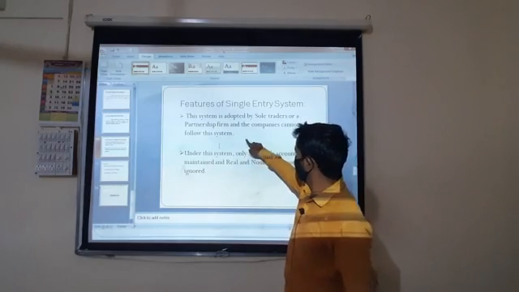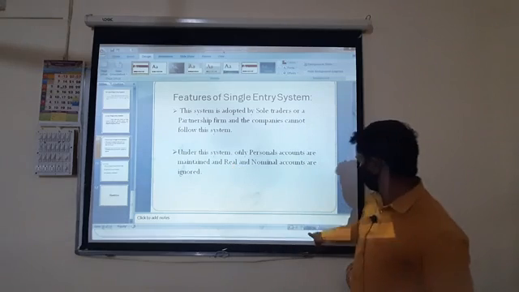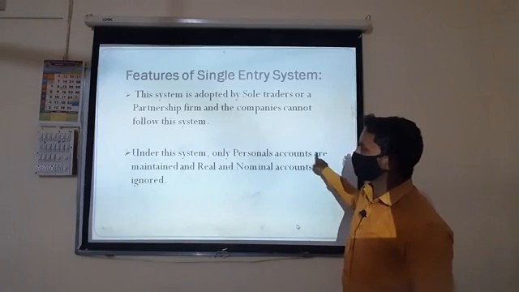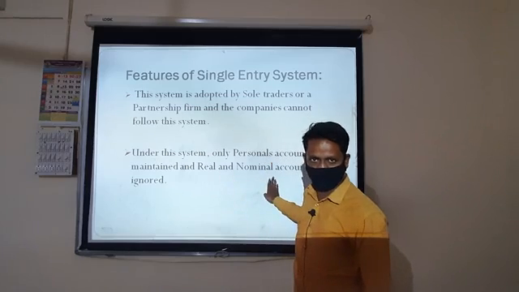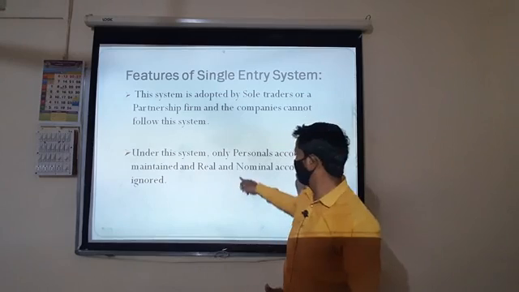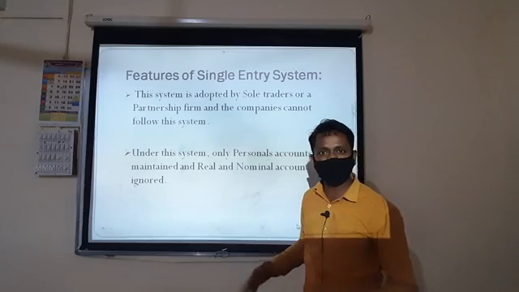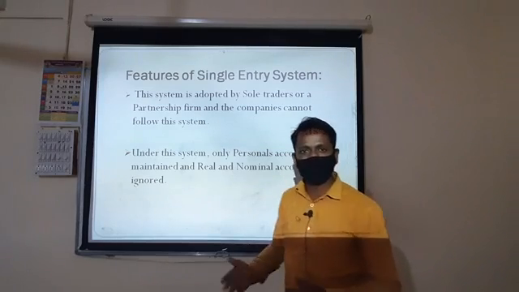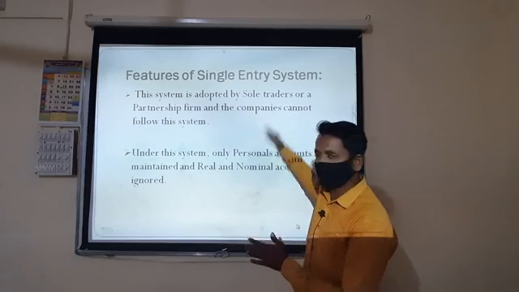Next, under this system only personal accounts are maintained, but not real and nominal accounts. Personal accounts, for example debtors and creditors accounts, are maintained, but other real and nominal accounts are not. Real account indicates the name of the assets. Nominal accounts indicate the name of the expenses and income, and profit and loss, which are not maintained in this system.